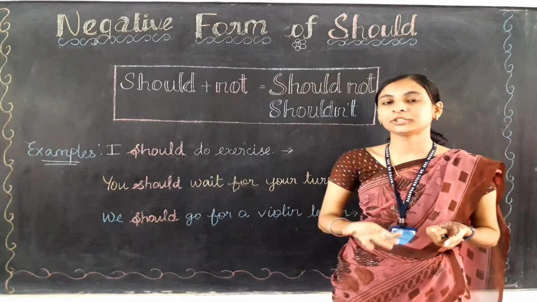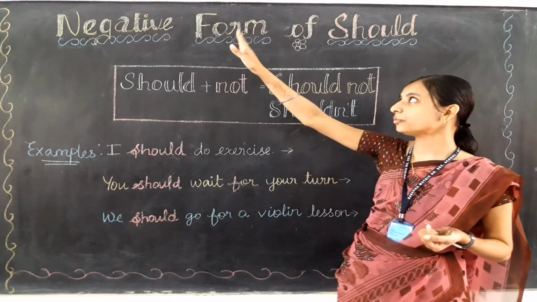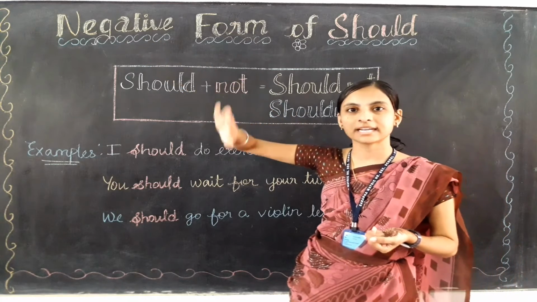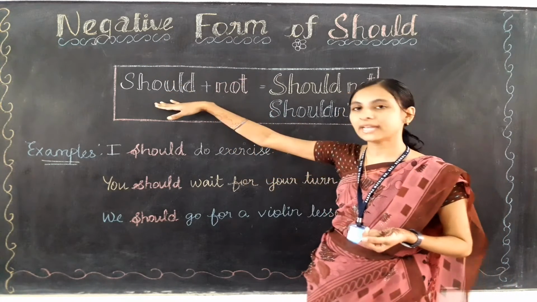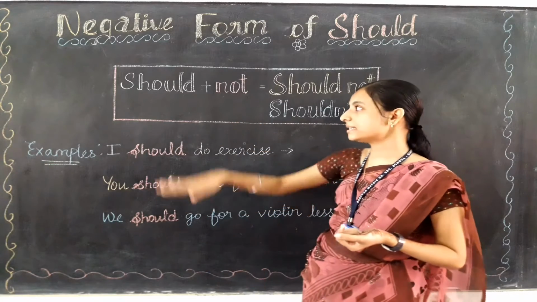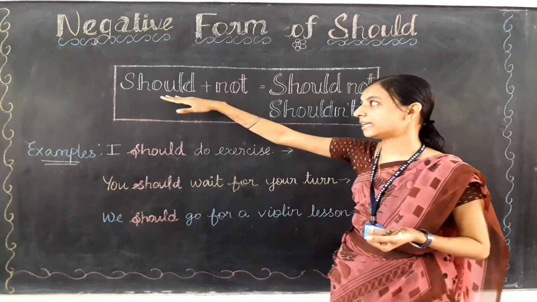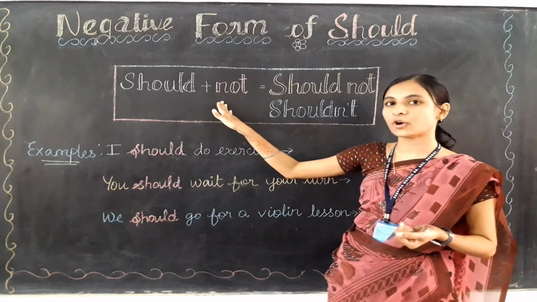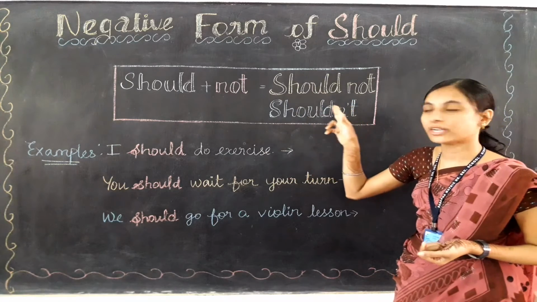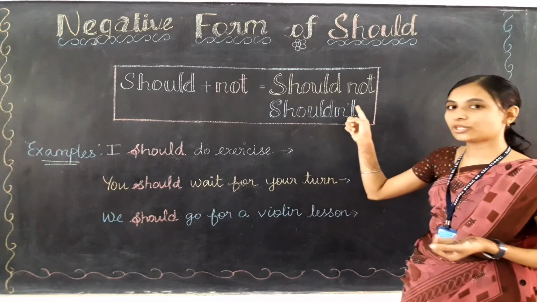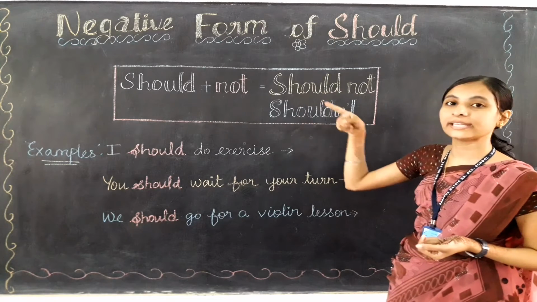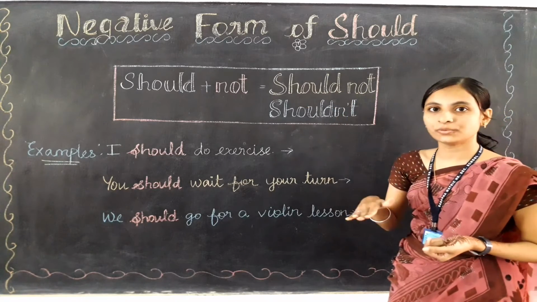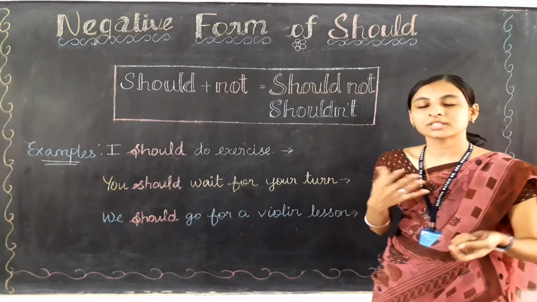So here we are going to create the negative form of should. When we say negative form, we need to add not to the auxiliary verb. Here the auxiliary verb is should and we are going to make it negative, so we need to add not. Should plus not will be should not. We can also write it in the short form, that is shouldn't. Should not is the full form and shouldn't is the short form.